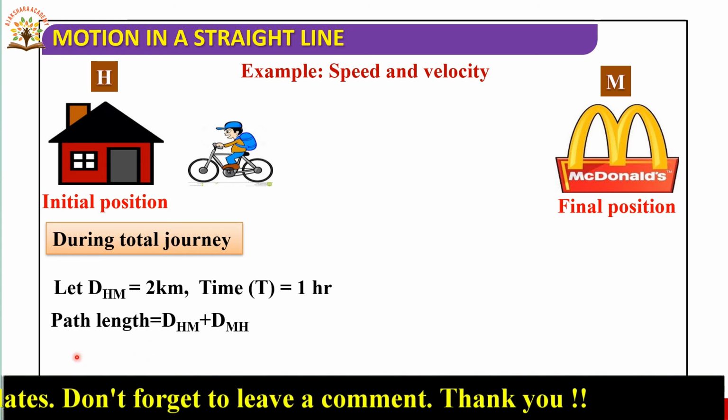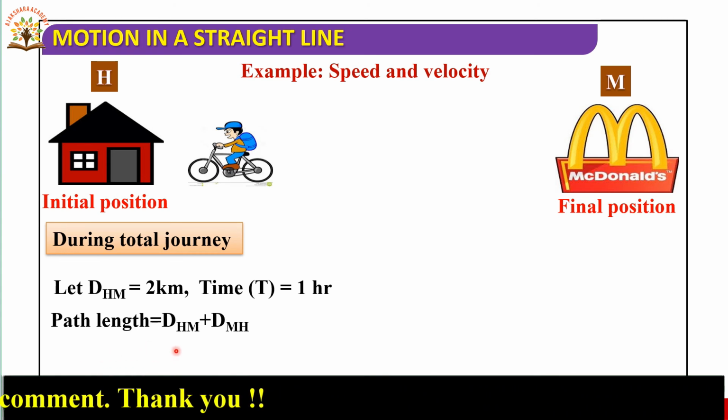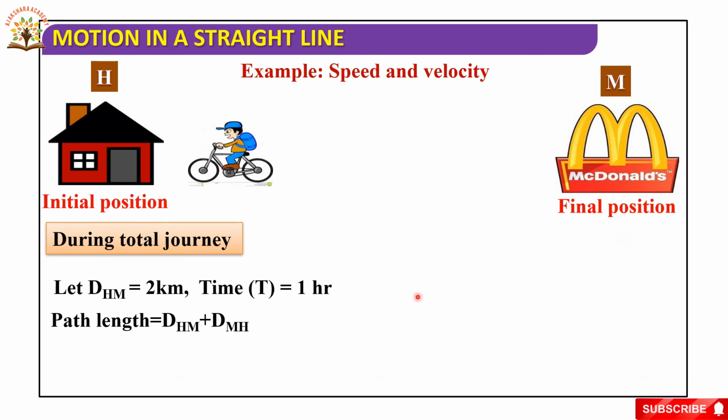Now we calculate the path length. Going it is 2 kilometers, and coming back is 2 kilometers. So 2 plus 2, what is the distance of the total journey?